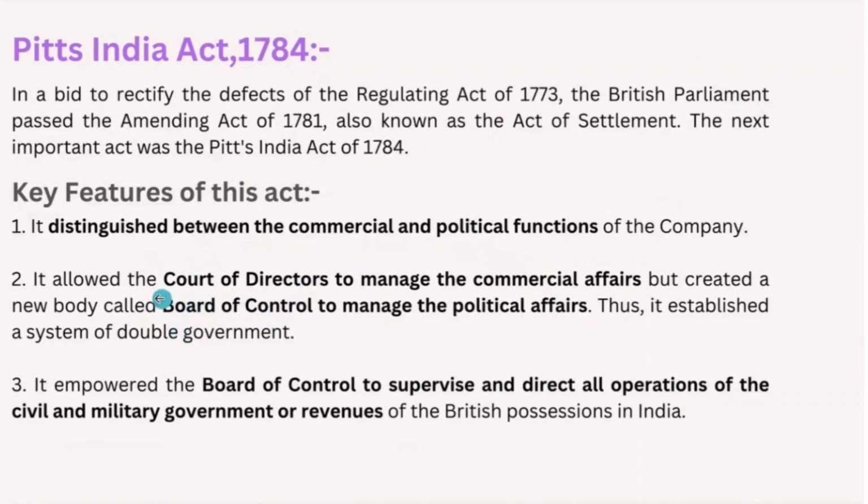The Court of Directors was created in the 1773 Regulating Act itself, which directed it to report on revenue, civil, and military affairs, and it allowed a new body, the Board of Control, to manage political affairs. So it created a system of double government, and it also empowered the Board of Control to supervise and direct all operations of civil and military government or revenues of the British possessions in India. So this is nothing but Pitt's India Act of 1784.